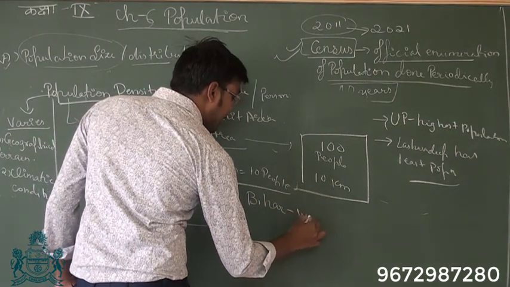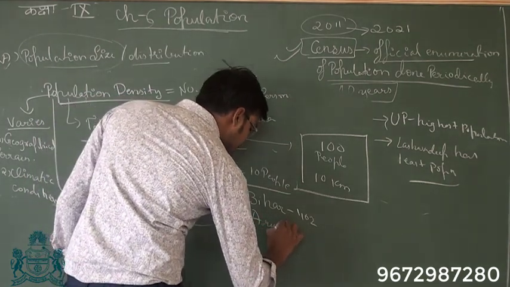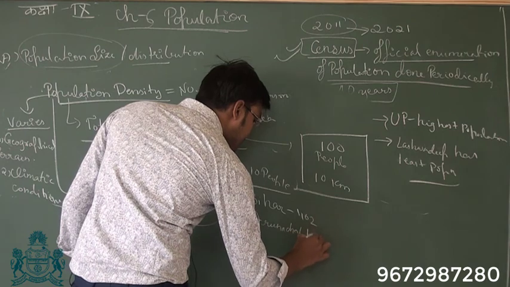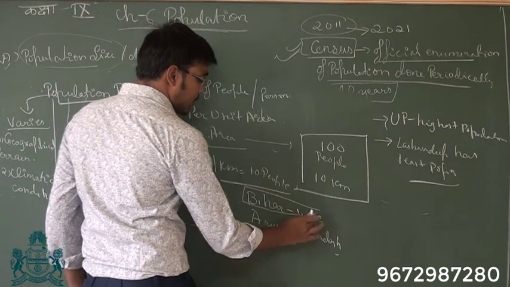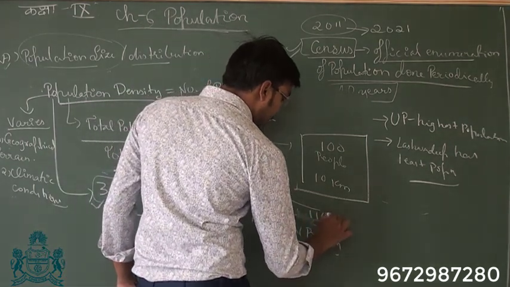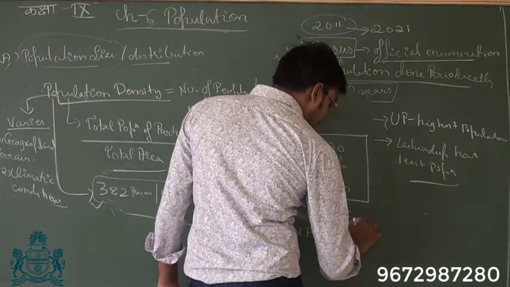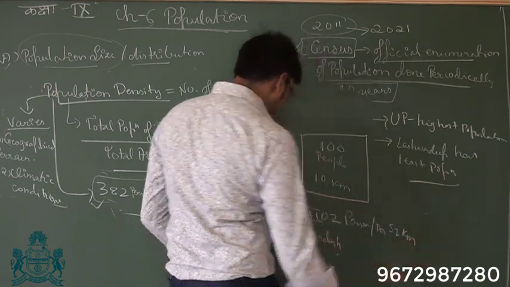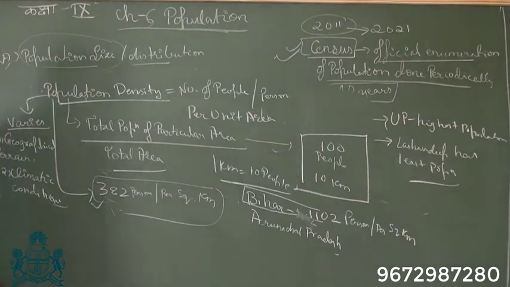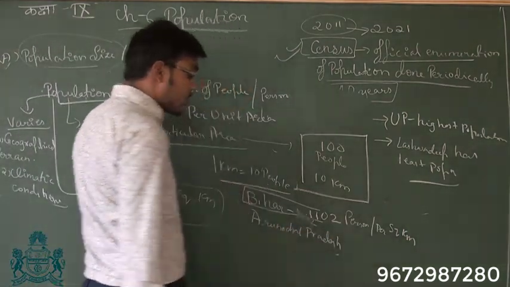So in India, Bihar has the highest population density, whereas Arunachal Pradesh has the least. In Bihar, there are 1102 persons per square kilometer. So that is the population density of Bihar. Bihar is the most densely populated, you can say.